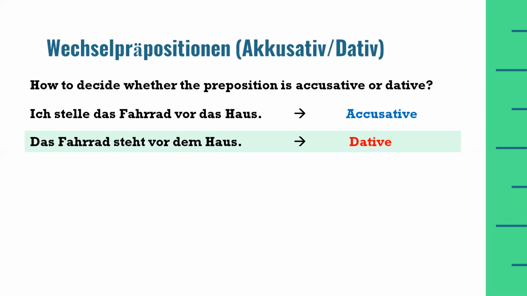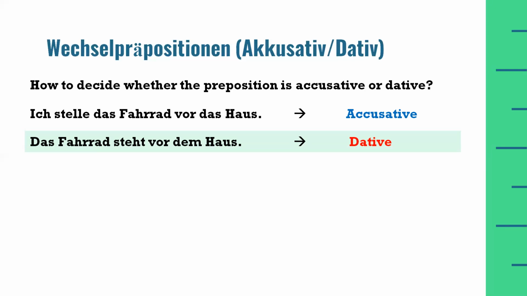But why have I used this? Now, in the first example, there is a movement. I am putting the cycle in front of the house. Therefore, whenever there is a movement in the sentence, then all two-way prepositions will act like accusative. And the second example is das Fahrrad steht vor dem Haus. The cycle stands in front of the house.